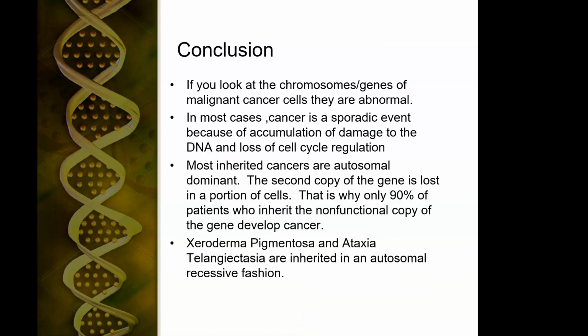So in conclusion, if you look through the chromosomes and genes of malignant tumors, they're going to be abnormal. You're going to see gene mutations. But in most cases, it happened in those cells as an accumulation that ended up resulting in the tumor because of loss of regulation. Most inherited cancers are dominant. The second copy is lost in a portion of the cells, and that's why not everybody with these inherited cancer genes actually develops cancer. Xeroderma pigmentosum and ataxia telangiectasia are inherited in the autosomal recessive fashion.